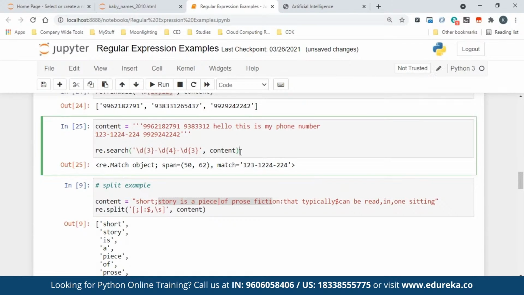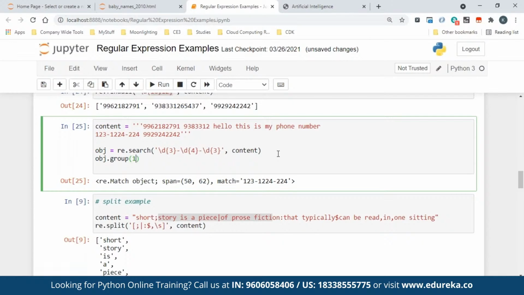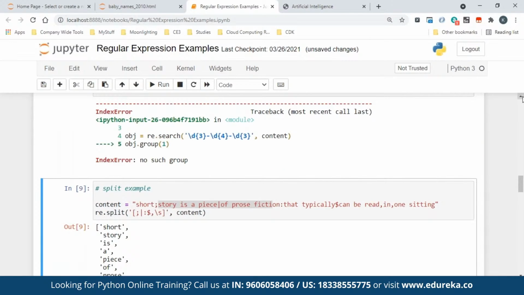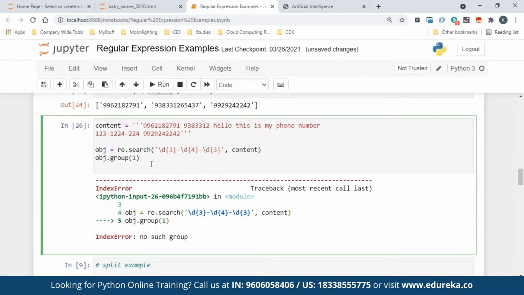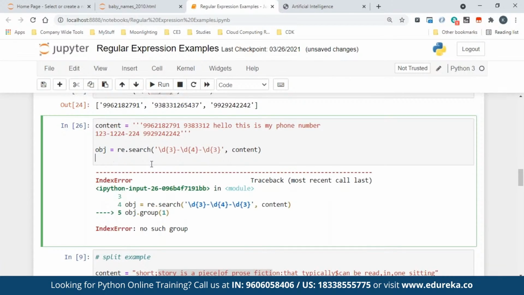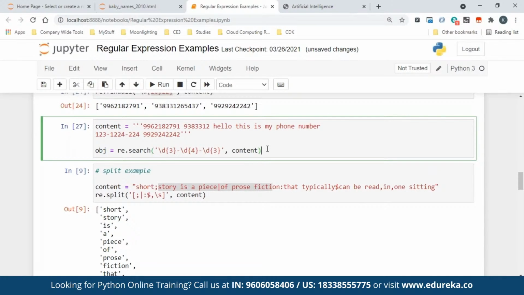And the way to fetch it, like I said, is just capture it in a variable. And after capturing it, all you need to do is just say obj dot group of 1. And that should, okay, what does it say? Okay, see, when it doesn't match, what happens? So here it is. One thing you should be very sure about is whether it is matching or not.